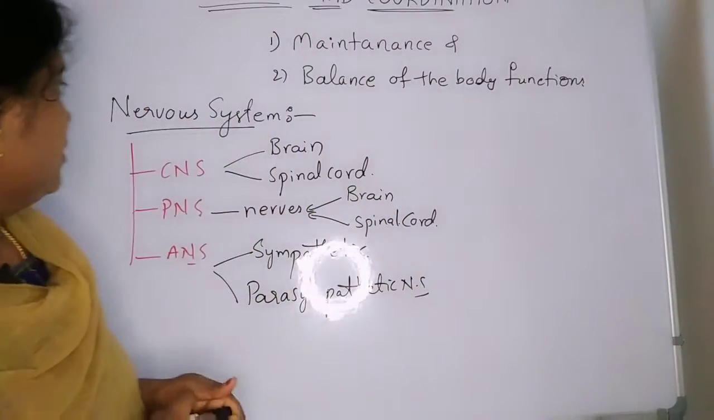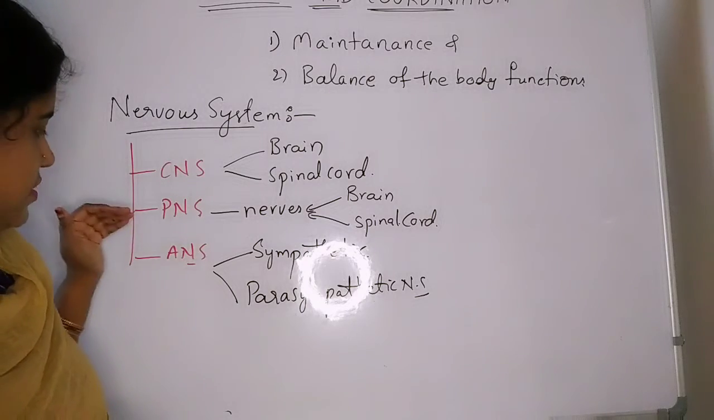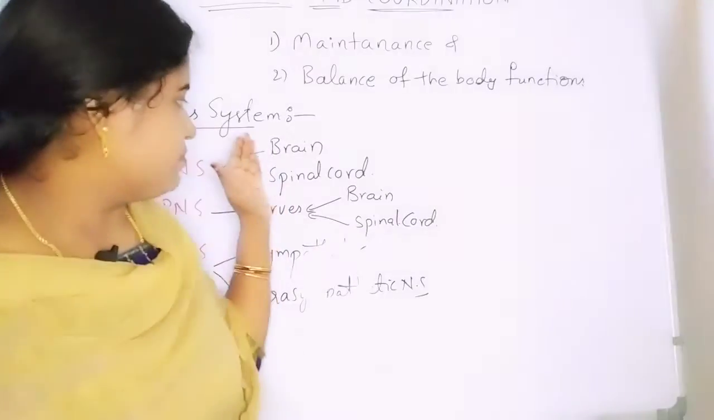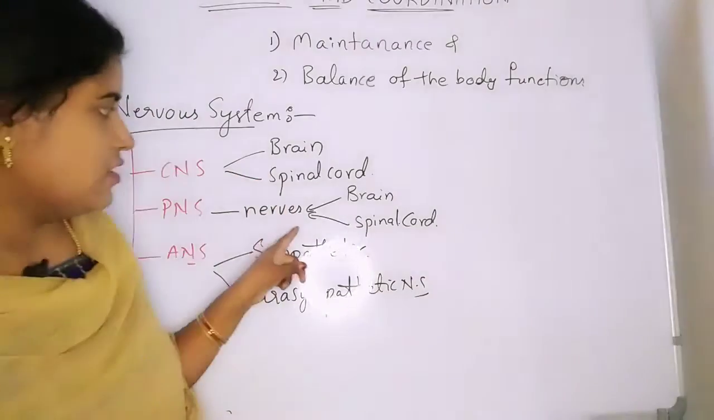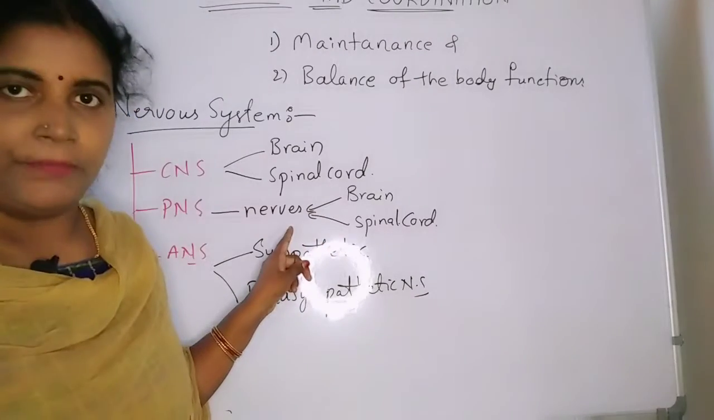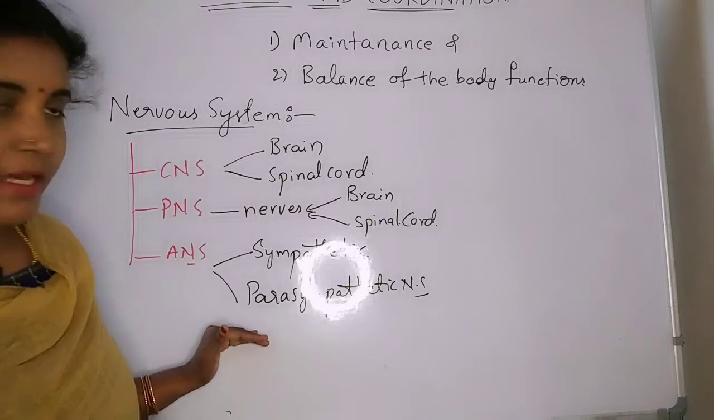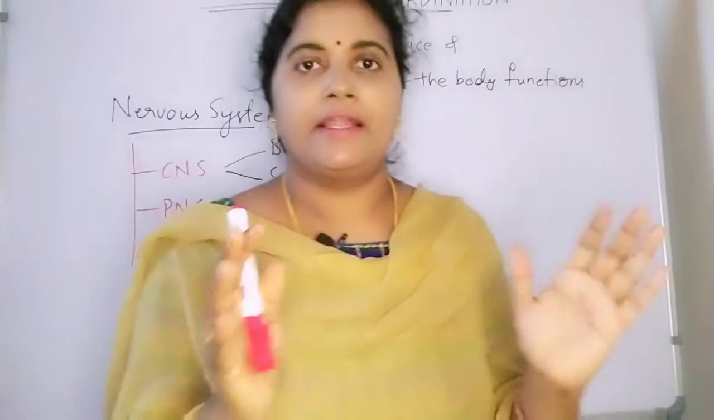So mainly the nervous system is divided into three types: central nervous system, peripheral nervous system, and autonomous nervous system. Central nervous system includes brain and spinal cord. Peripheral nervous system includes the nerves from the brain and spinal cord. Next, autonomous nervous system includes sympathetic and parasympathetic. In this one mind mapping only, we are going to cover the entire topic.